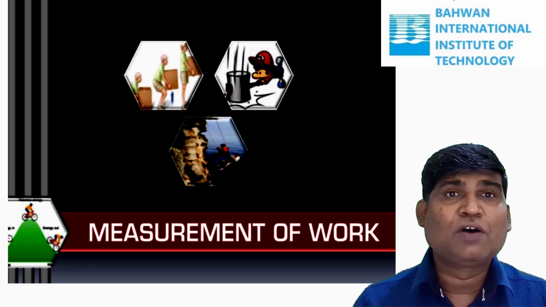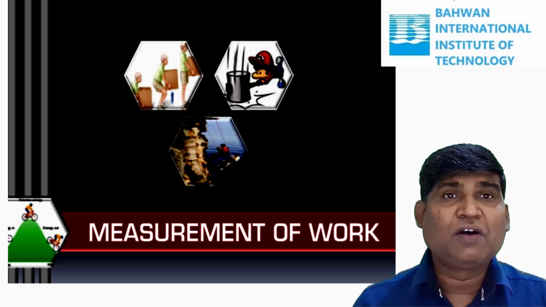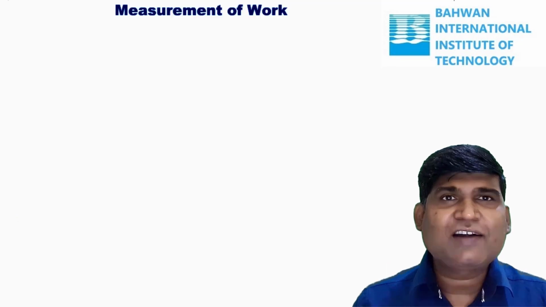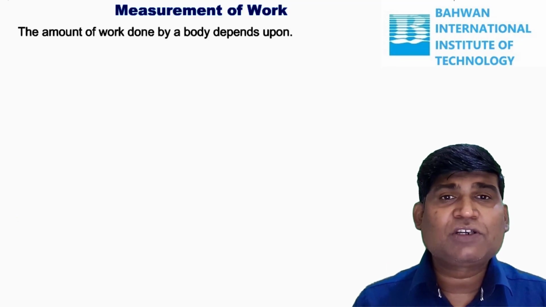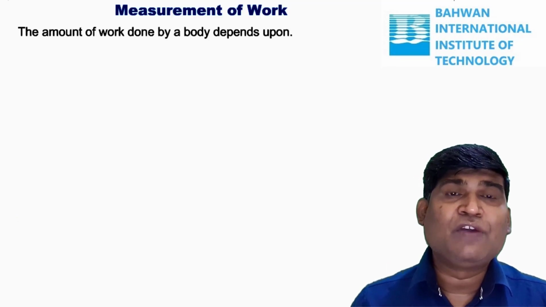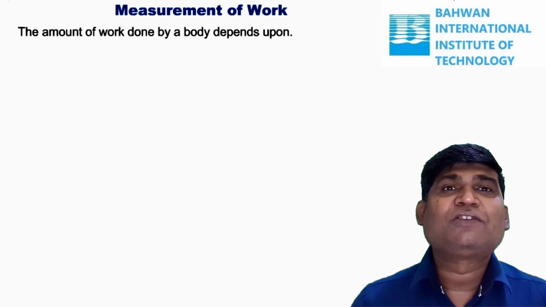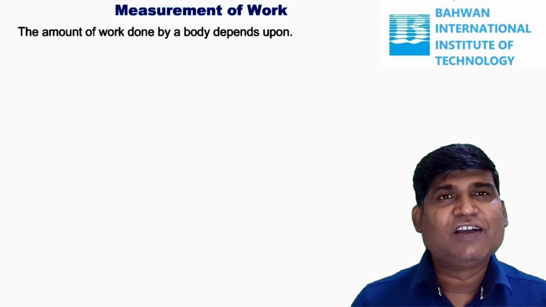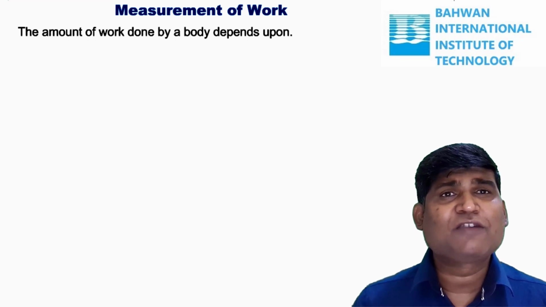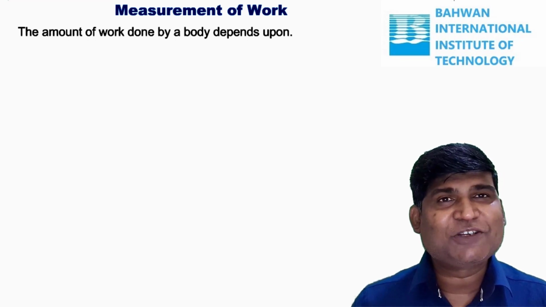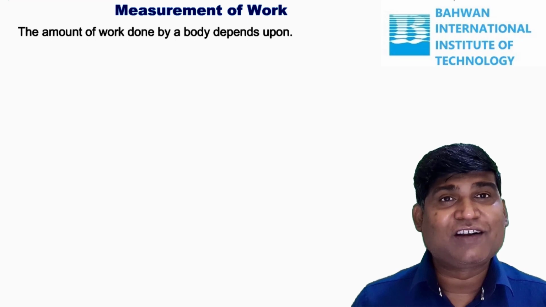So whatever work we are doing, how we can measure that, we are going to discuss. To measure work, first of all we need to see what it depends on. As I told, it depends not only on force, it also depends on displacement. If you are applying force but the body is not getting displacement, then work is not done.